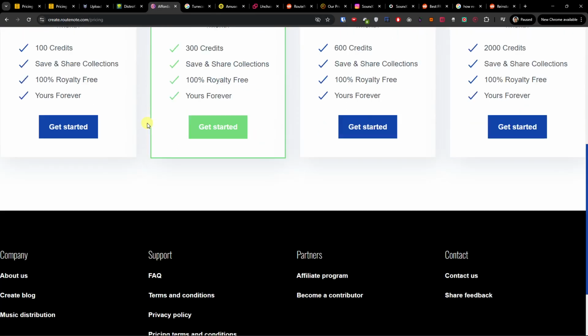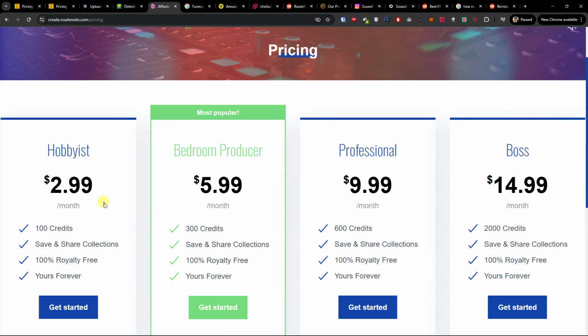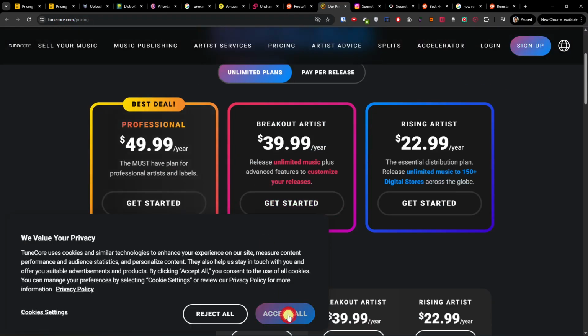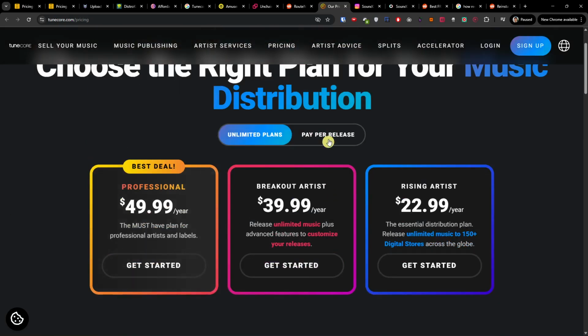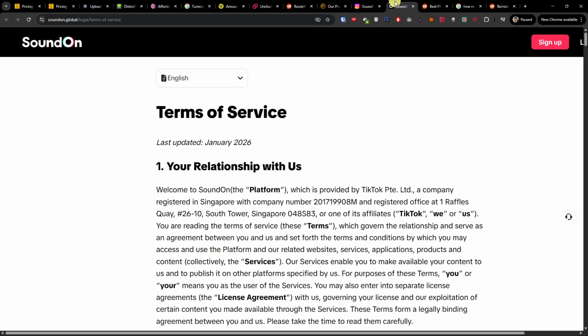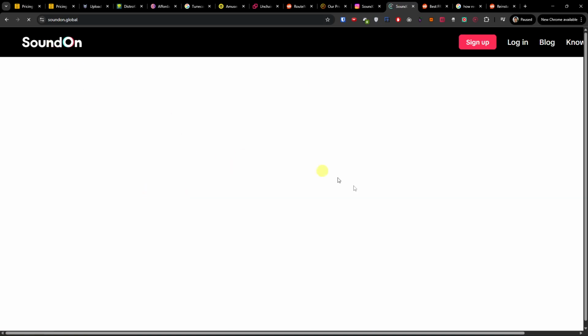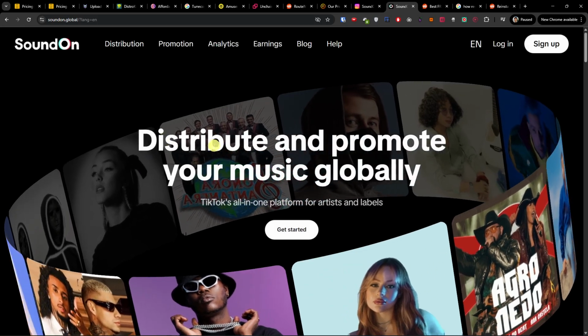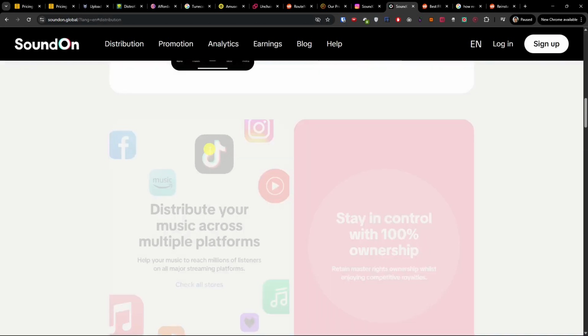Now RouteNote was sometimes free, from what I heard, but right now you have $2.99. So that's something to also be aware of. And yeah, that's pretty much it. I mean, the pricing plans are very similar across all of them. And another one you can also check out is Sound on Global. This one is also